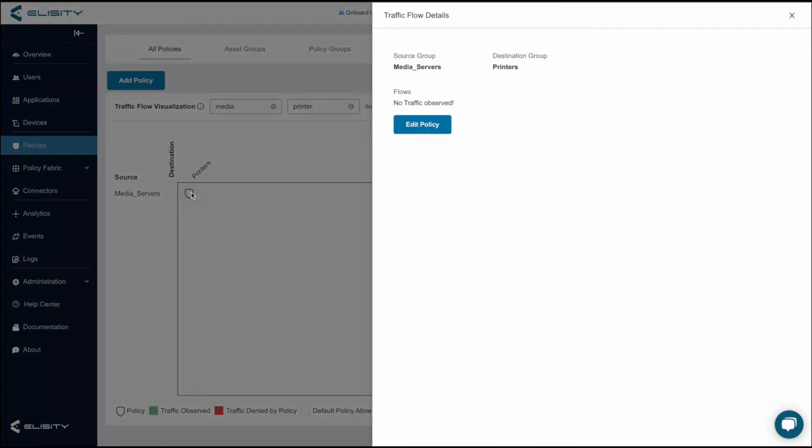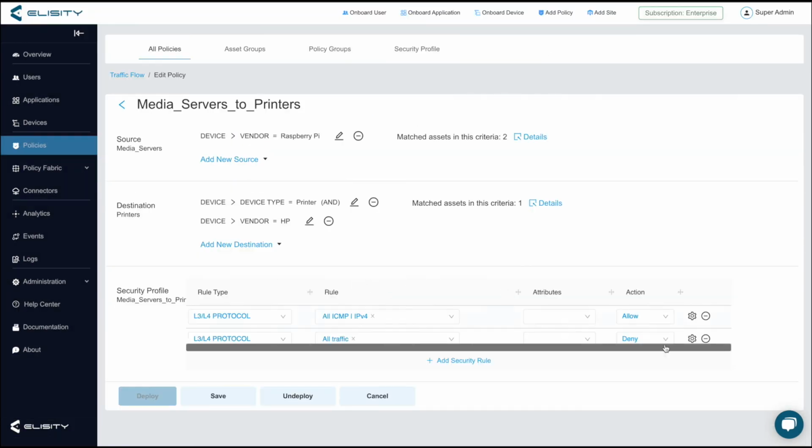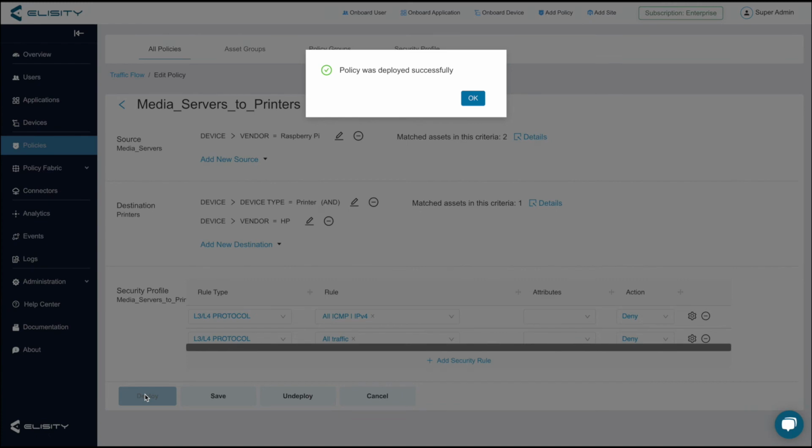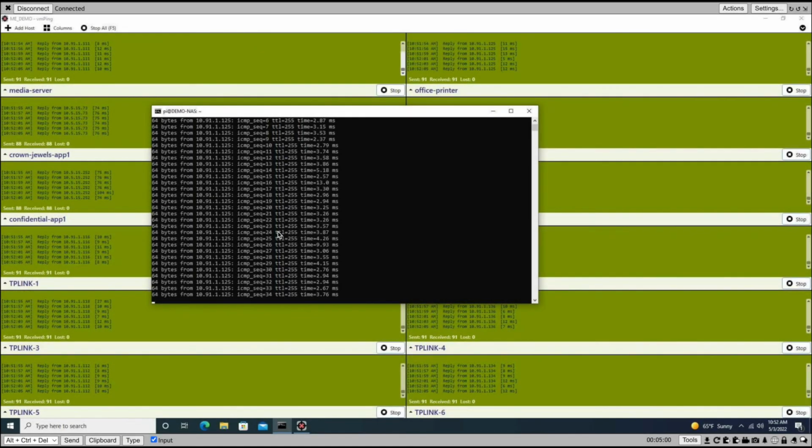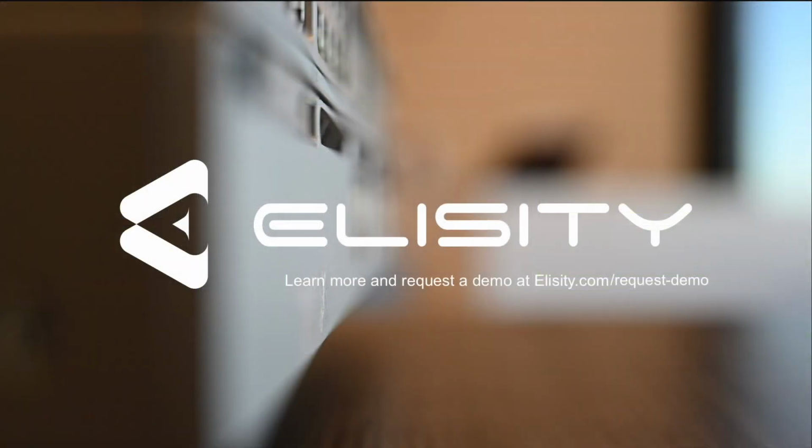Let's change this policy to block all traffic. So we'll simply switch from all traffic allow to all traffic deny, and after we deploy here, within a matter of seconds, traffic is blocked to the printer. We were able to implement this policy without needing the IP address or the MAC address, only each device's identity as a printer and as a media server. Every device that comes online is identified in this way and is immediately applied to the correct policy group. We do the same with users and applications.